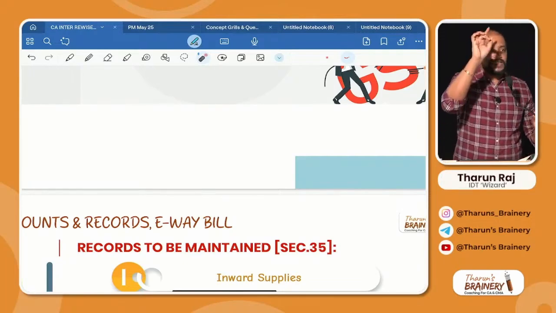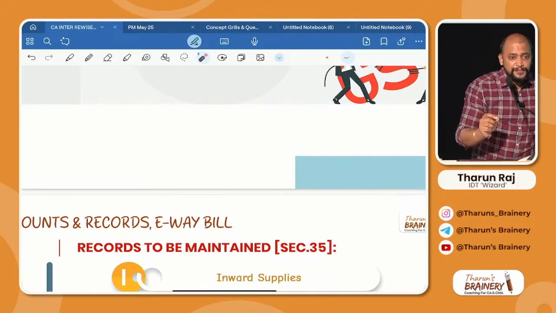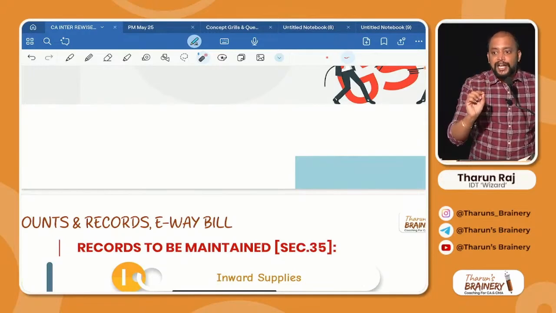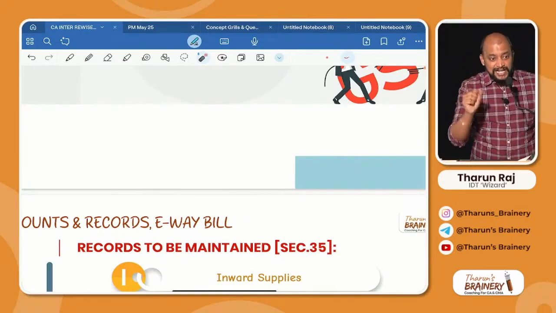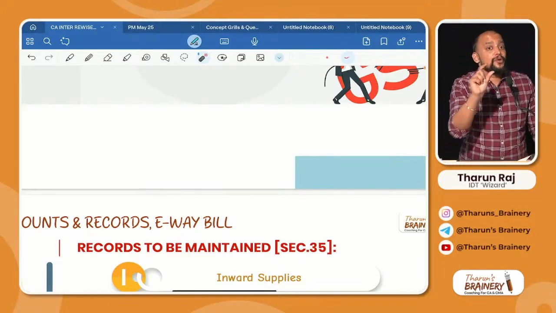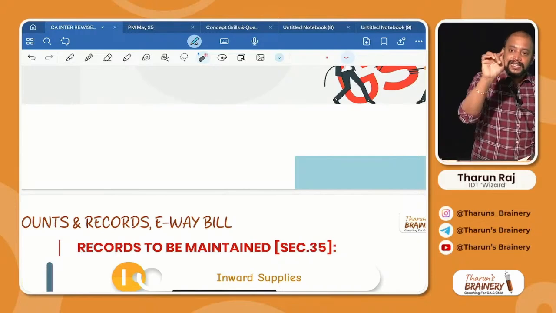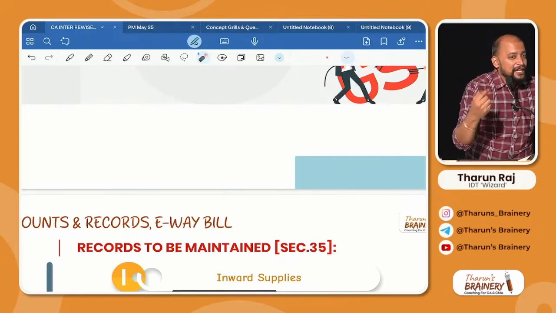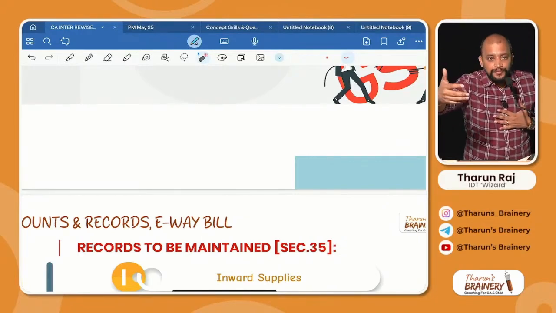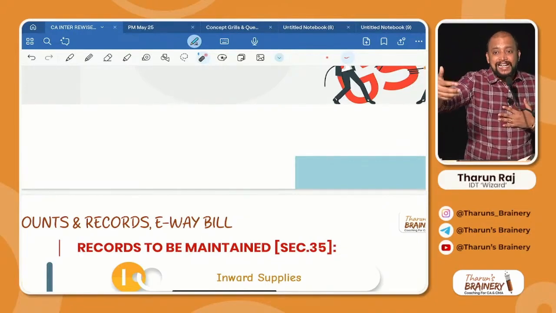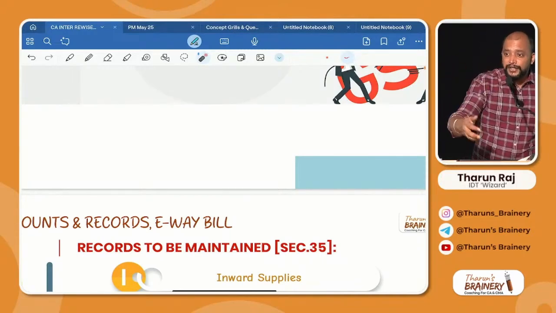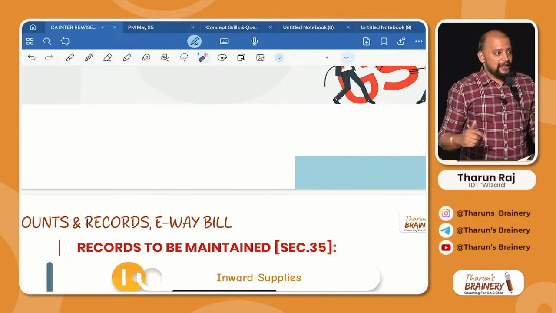Next, second point what you write, that is B. What you will write? All records pertaining to, don't write foreign trade, pertaining to import of goods or services and export of goods or services along with supporting documents. Okay, then C, all accounts and records pertaining to outward supplies, along with outward supplies to whom? Recipients, along with details of recipients with tax invoices, debit notes, credit notes, delivery challans and e-way bill. Got it?